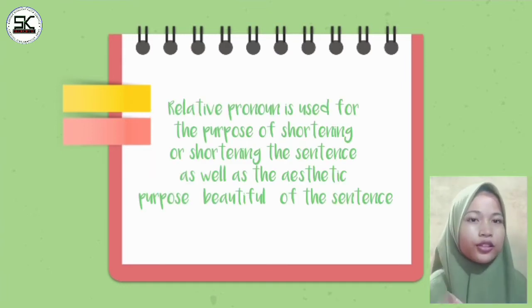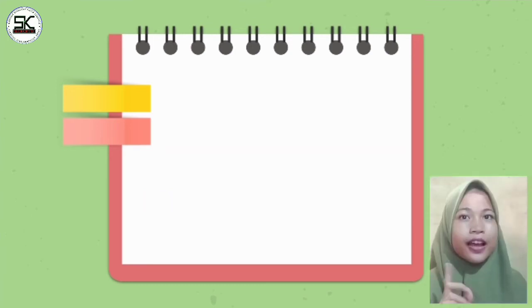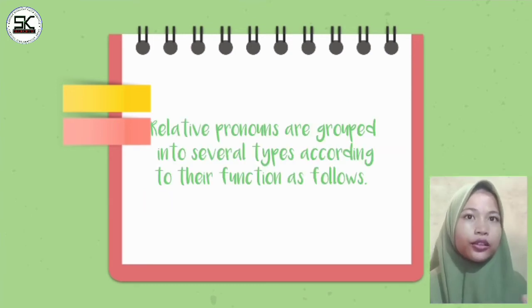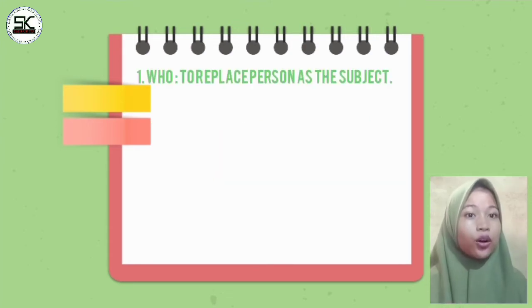Relative pronoun is used for the purpose of shortening the sentence as well as for the aesthetic purpose, or beauty, of the sentence. Relative pronouns are grouped into several types according to their function as follows. Number 1, who. Who is used to replace a person only as the subject.